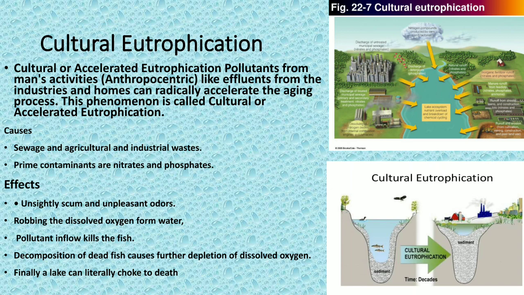When you see stationary or stagnant water, an unpleasant smell takes place, and the oxygen level will be very low in the water, so this leads to the death of the fishes. Finally the death of the lake takes place, where you cannot see any organisms there, and this is called cultural eutrophication.